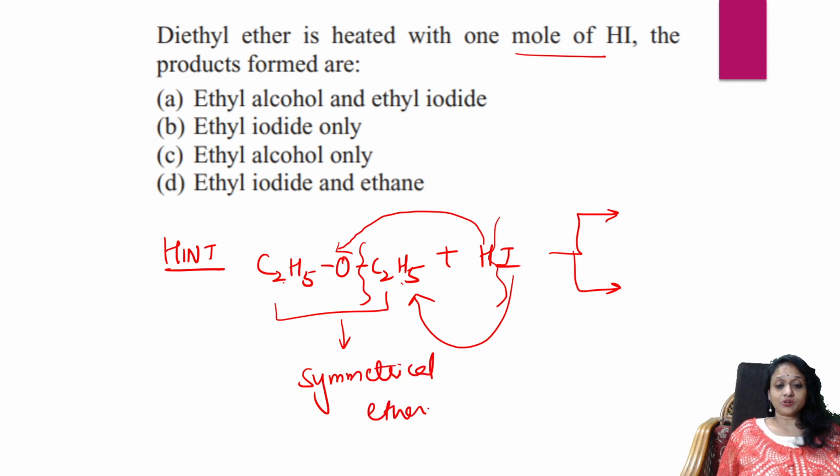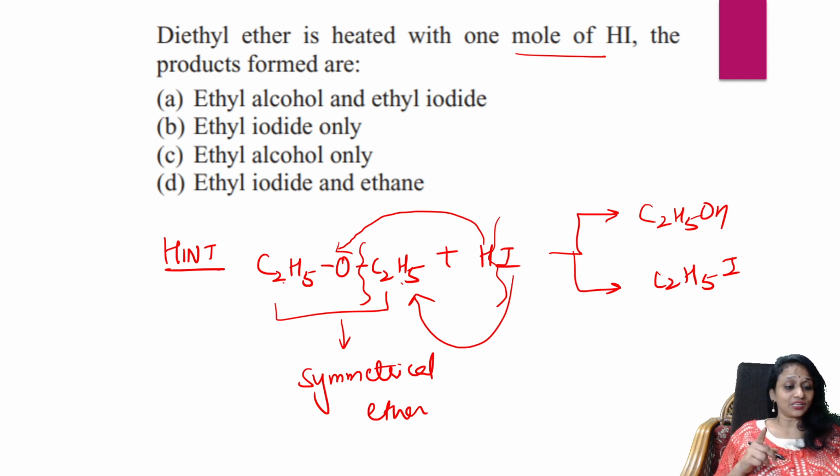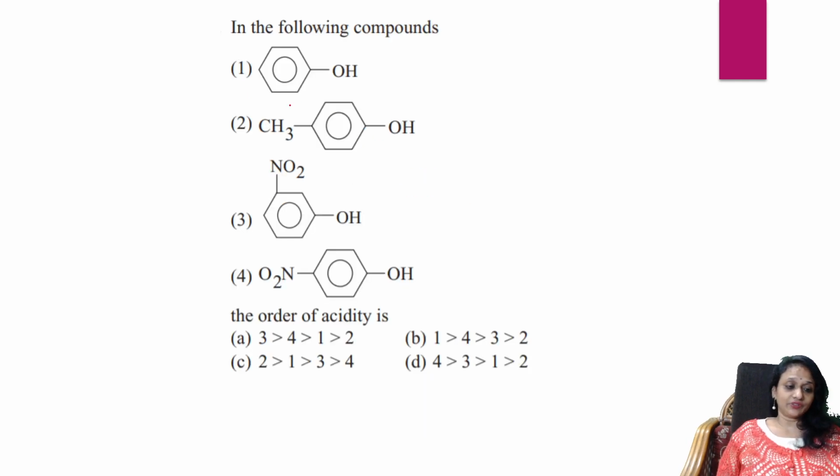So you can write the products: one is the alcohol, ethanol, and one is ethyl iodide. Which option is right? They said with 1 mole of HI the product formed is ethyl iodide only, or ethanol only. You tell me, students. What is forming? Ethyl alcohol and ethyl iodide. Easy. Next question: in the following, they have given a list, and they asked for the order of acidity.